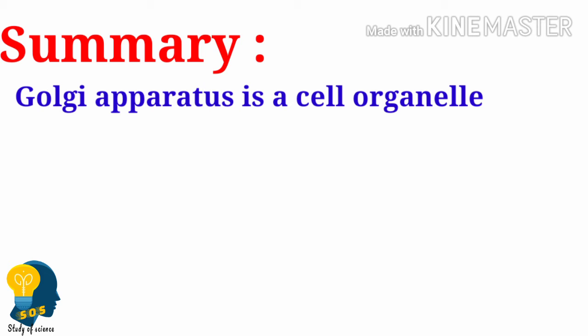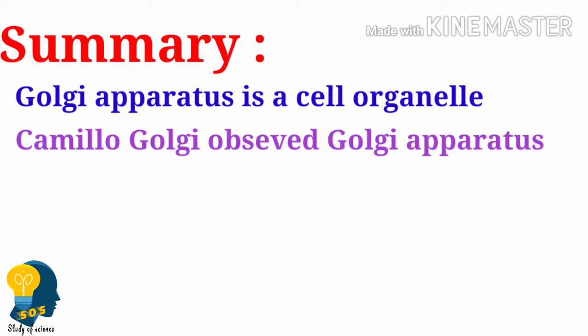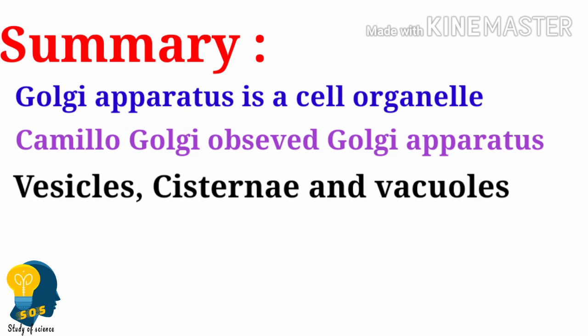It was observed by a person called Camillo Golgi. And this Golgi apparatus consists of membrane-bound vesicles, cisternae and vacuoles. Correct? And we have understood what are cisternae, vesicles and vacuoles. The fold-like structures are called cisternae. Oblong bag-like structures are called vesicles. Correct? And storage sac-like structures are called vacuoles. We have understood this, right?